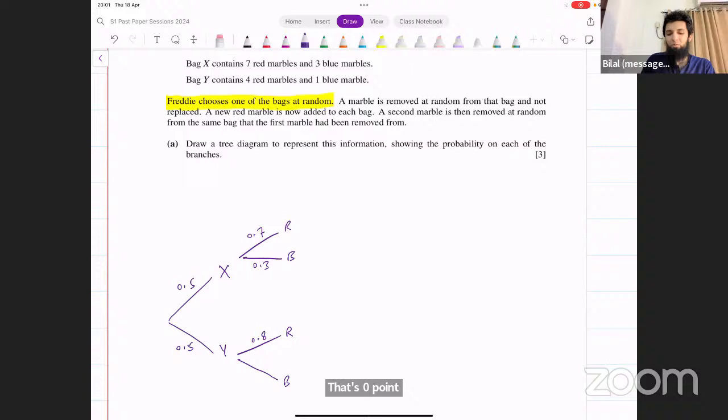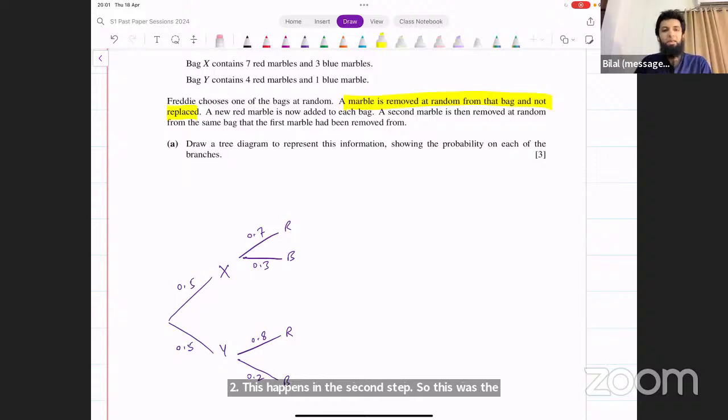And the probability of having a blue marble is 0.2. This happens in the second step. So this was the second step that we looked at. A marble is removed from the bag and not replaced. What's happening next after this? The next thing that's happening is a new red marble is now added to each bag. Okay, so now they're adding a red marble to each bag.